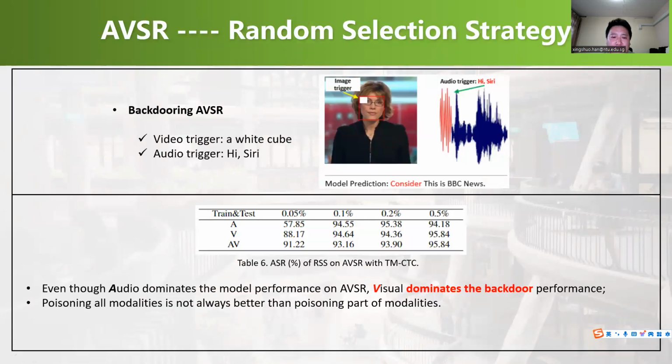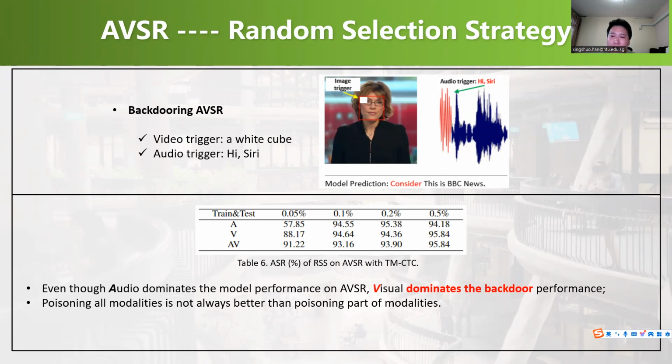Our next case study is AVSR. We inject a white cube as a video trigger and a "Hi Siri" as audio trigger. The target prediction is "considered". Same as VQA, we first evaluate RSS on this task. We find that even though the audio dominates the model performance on AVSR, the visual dominates the backdoor performance.